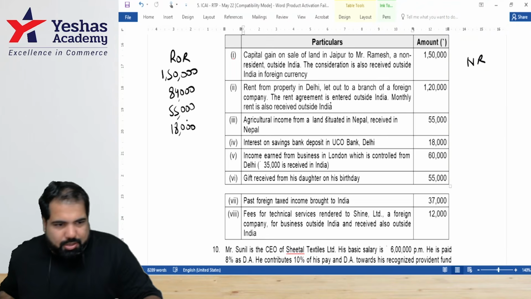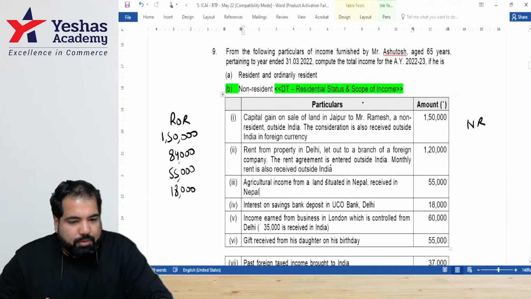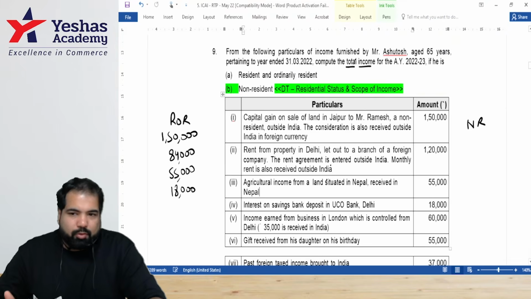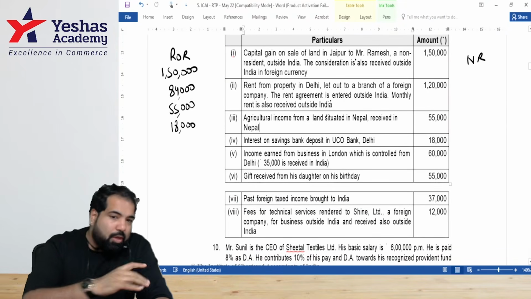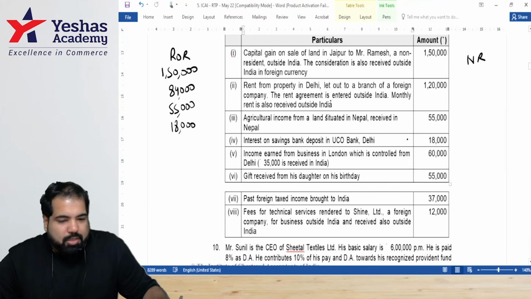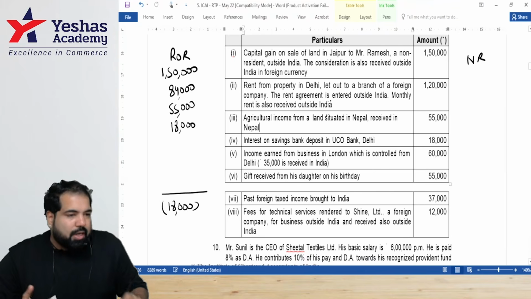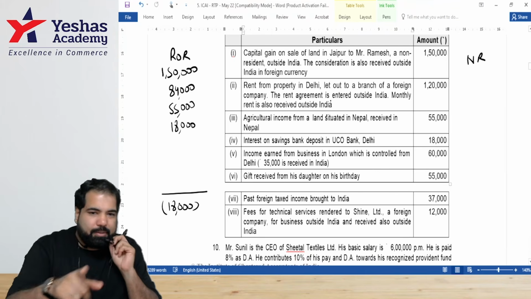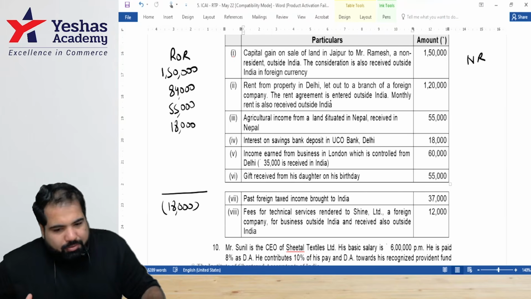These are two deduction sections which come after gross total income. What have they asked you to find out? So you have to minus deduction. Under 80TTB, you get a deduction up to 50,000. So how much is the interest? So will you get a deduction? At the end, I will give a deduction of 18,000 under section 80TTB. If you don't remember this, no problem, give it up. We'll learn it when the deduction chapter is revised.